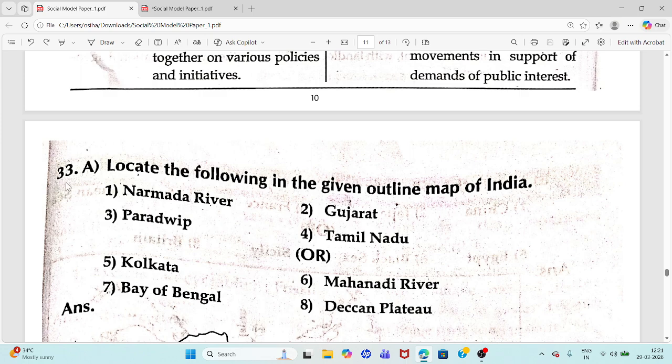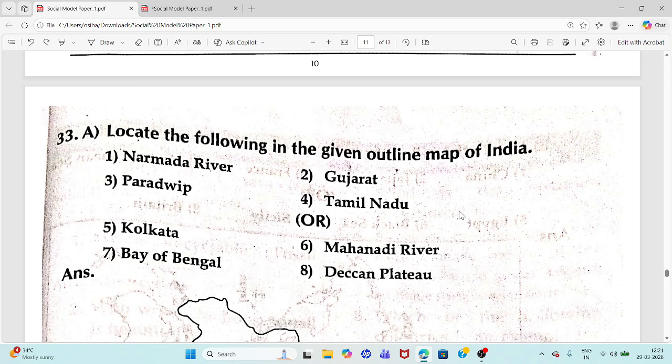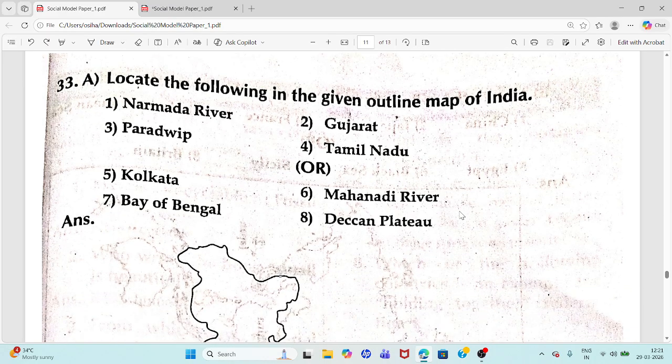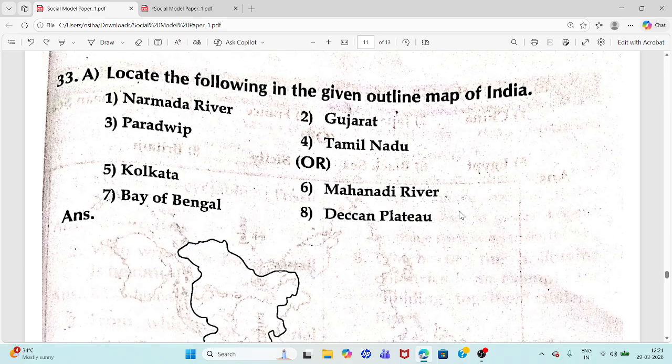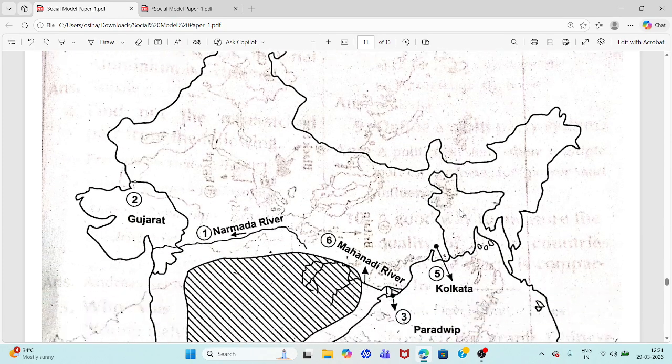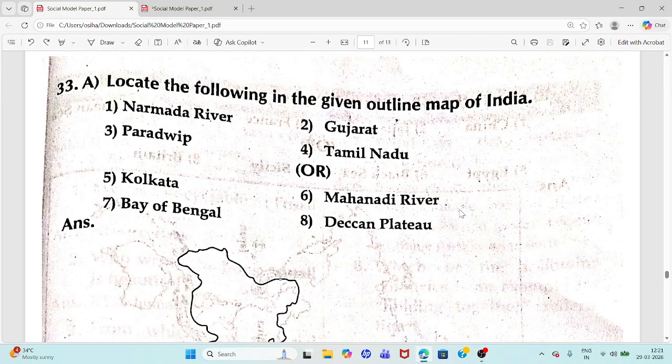Question 33. A. Locate the following in the given outline map of India. You have to locate all these in the India map. See, the questions here mean what you have to point out in the map.